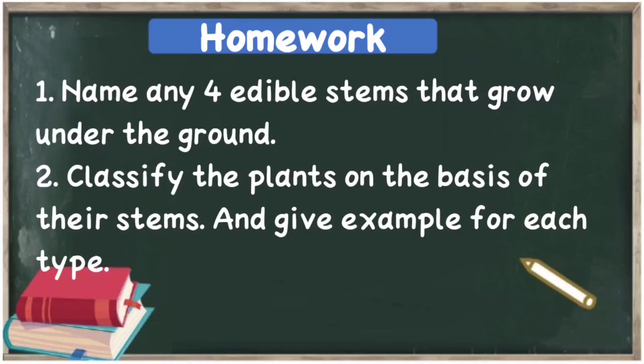And classify the plants on the basis of their stem. Give examples for each type. There are 5 main types of plants, right? Name them. Okay, write it in your EVS homework book.